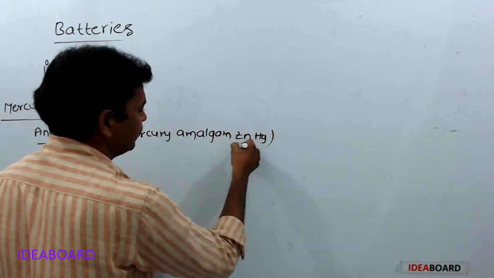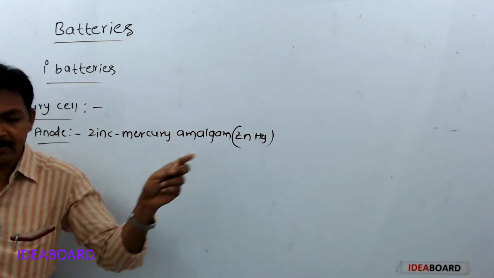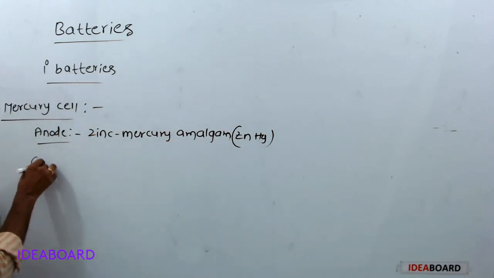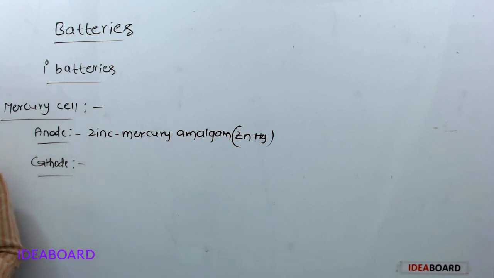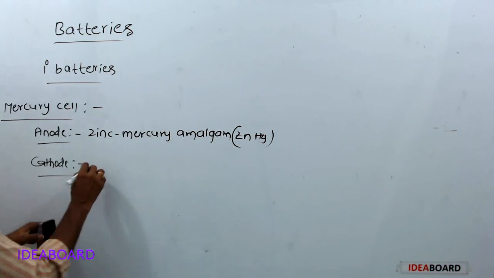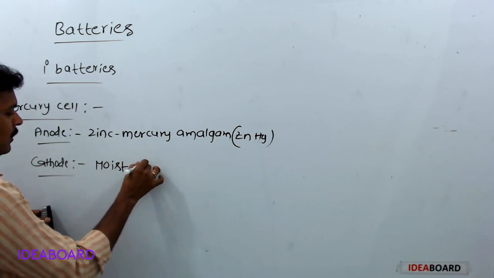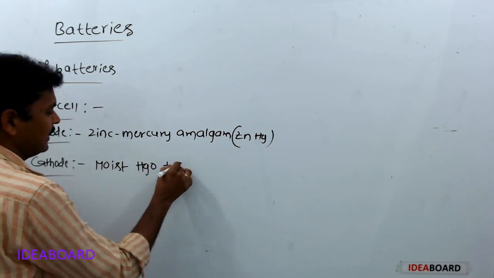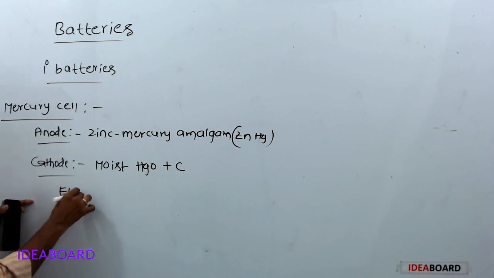ZnHg. In this mercury cell, anode is zinc mercury amalgam. Next, cathodes. Cathode is moist mercury oxides plus carbon. It acts as cathode. And electrolyte.